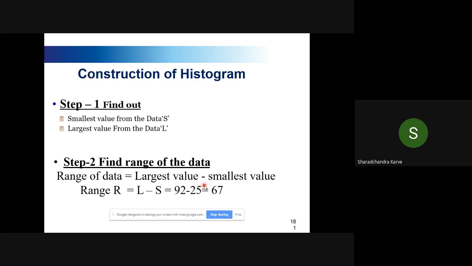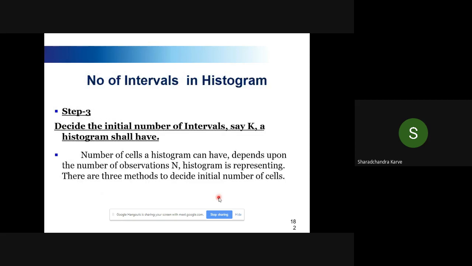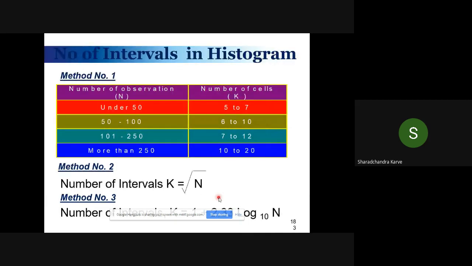In this particular example, my highest was 92, my smallest was 25, so my overall range is 67. Now I have to divide this 67 into a number of intervals. For dividing into a number of intervals, there are three general methods which are being used. One is a mathematical formula, while this is a general thumb rule.